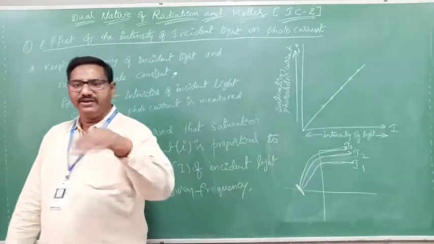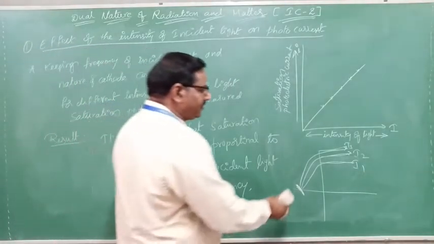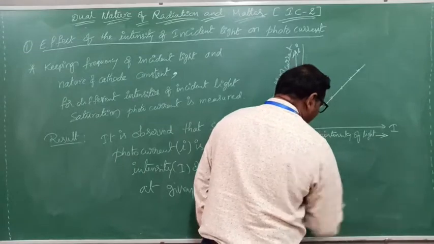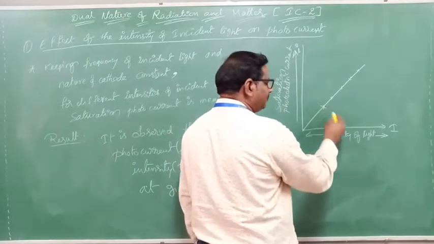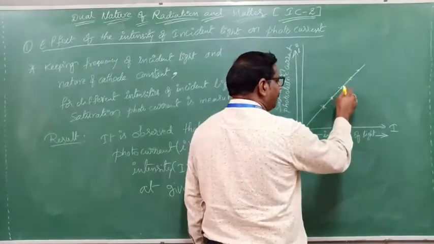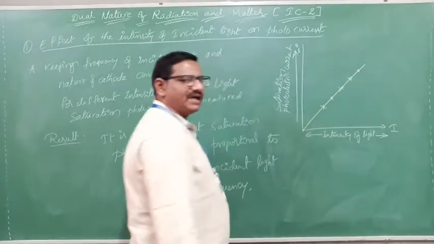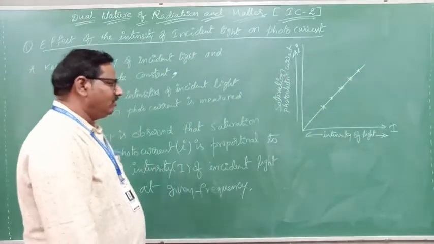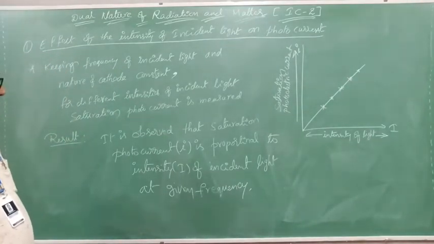By using that concept, we have drawn this graph here. We will now consider different intensities of light. For one intensity there is one saturation current, for one more intensity one more saturation current, and one more saturation current like this. If you plot a graph, it will pass through the origin like this. What can you observe from this graph?